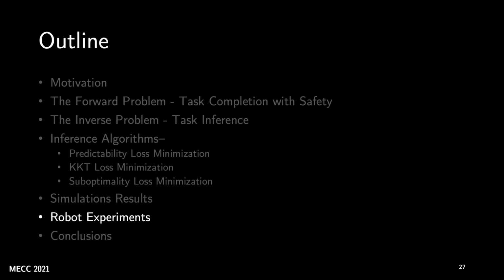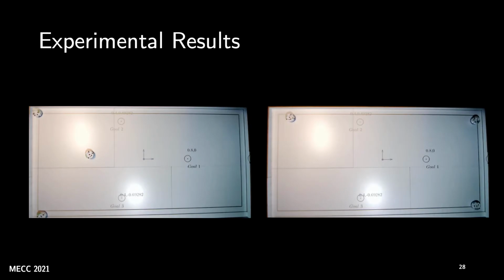Then let's look at some validation on real robots as well. To test these algorithms in the presence of perception noise as well as hardware noise, we conducted several experiments with 3 Khepera robots in our lab. These robots are implementing goal stabilization with collision avoidance maneuvers, for which we showed the theory before. And just like before, the inference algorithm has to infer the location of the goal.